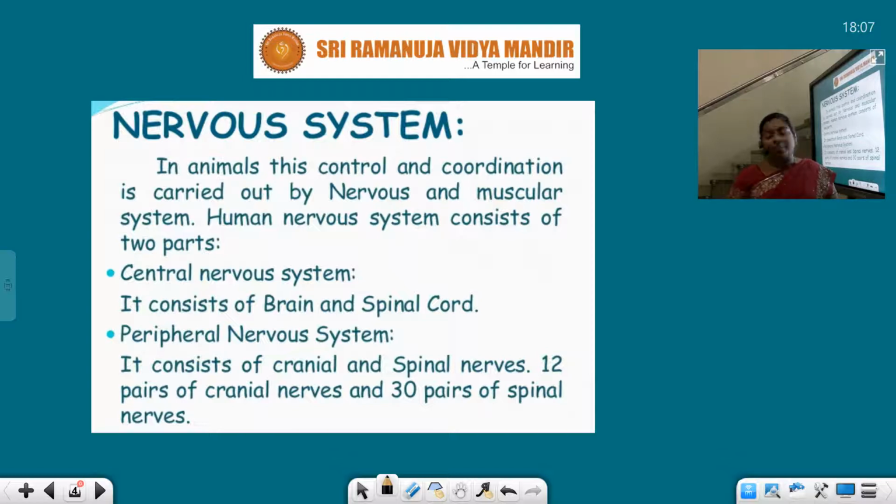But in multicellular organisms, we have more cells in our body, so we have different tissues, different cells, different organs and different organ systems for different works. Anyhow, we are talking about human beings, who are well developed organisms when compared to the remaining creatures.